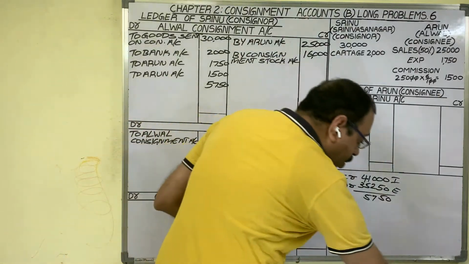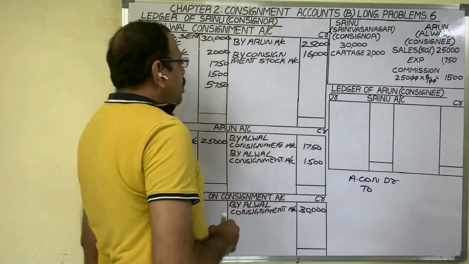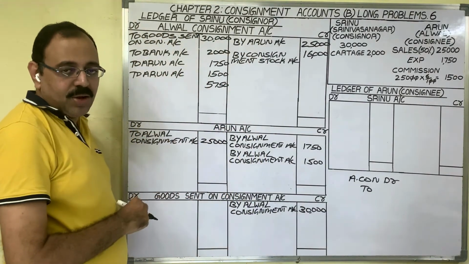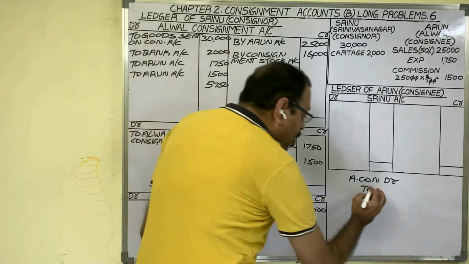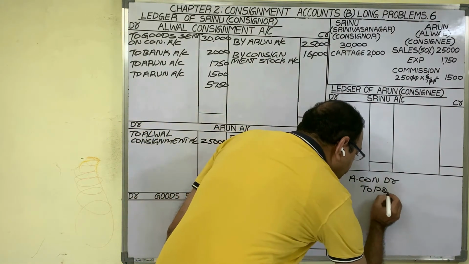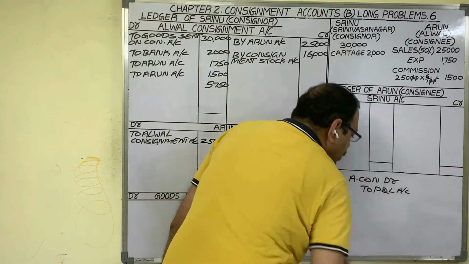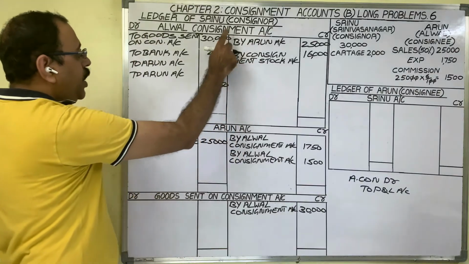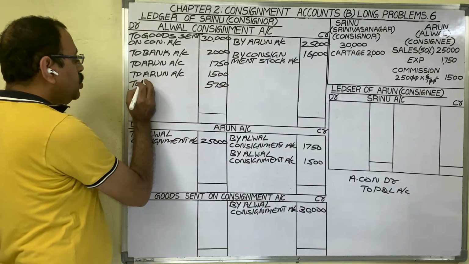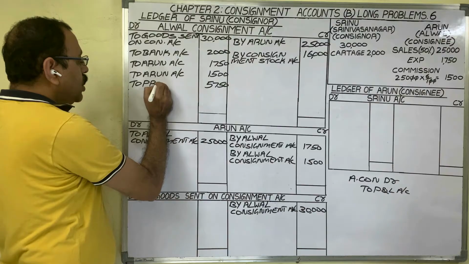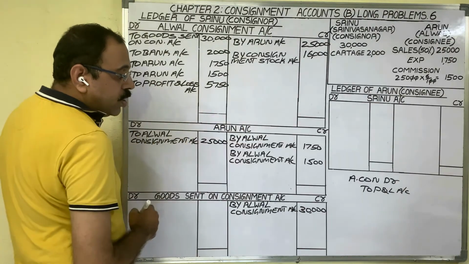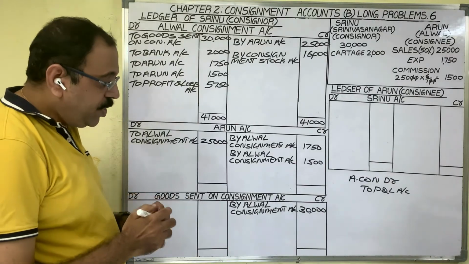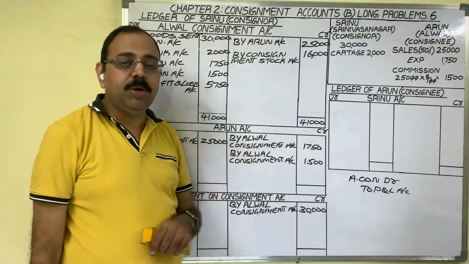So consignment account debtor to profit and loss account, this profit we should transfer to profit and loss account. As we credited profit and loss account, in consignment account, we should write to profit and loss account. Two sides put the totals. So for profit, that is the entry. Narration is being the entry for profit in consignment business.